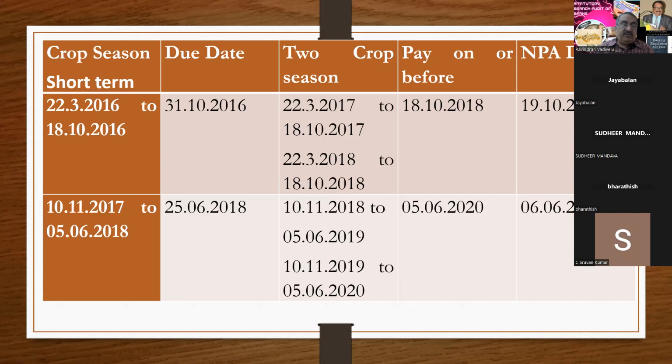So it comes to 22-3-17 to 18-10-17, and 22-3-18 to 18-10-18. So the due amount of 31-10-16 has to be paid on or before 18-10-18. Otherwise, that account will become NPA on 19-10-2018. Is that clear, sir?